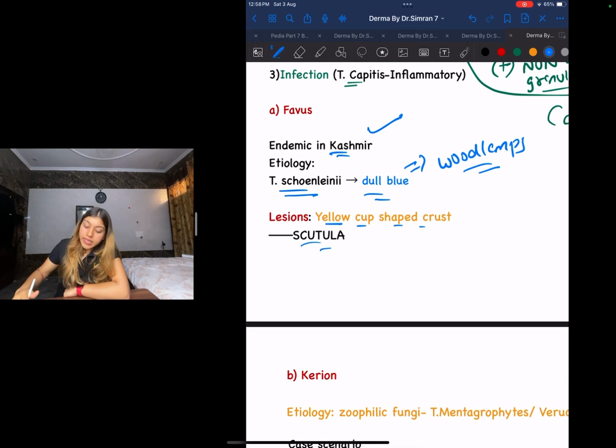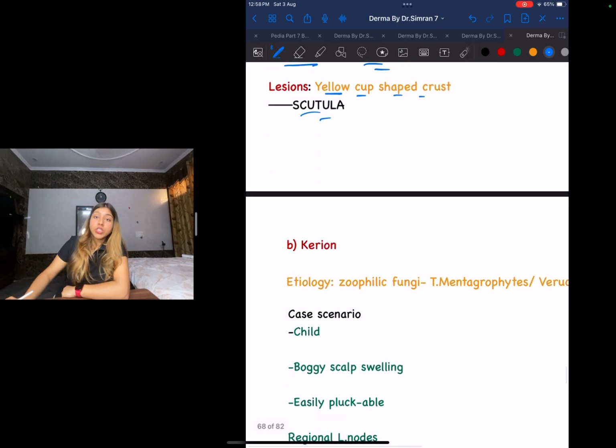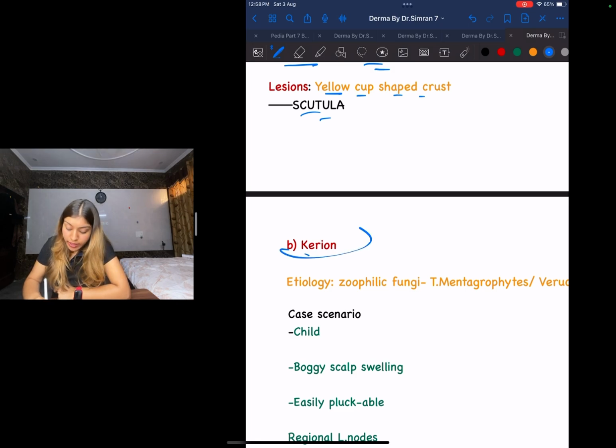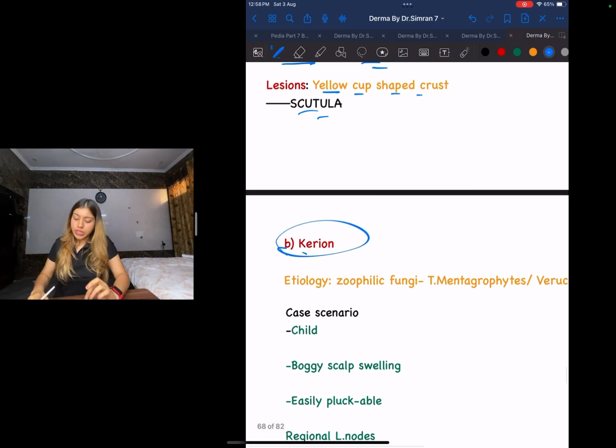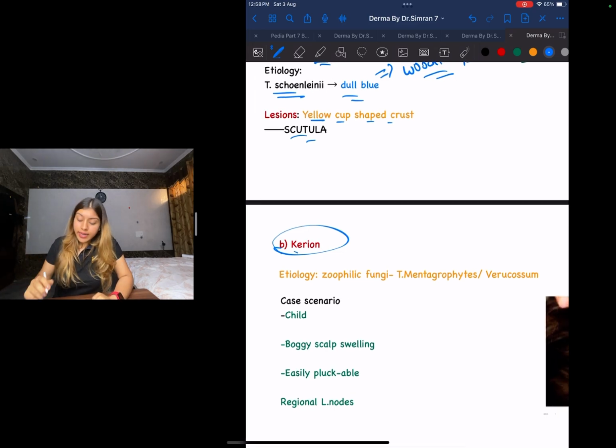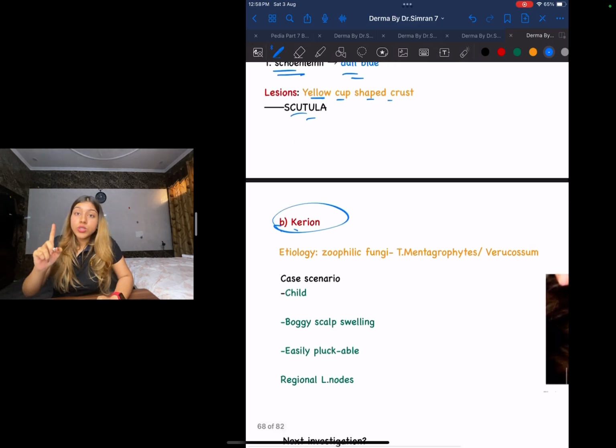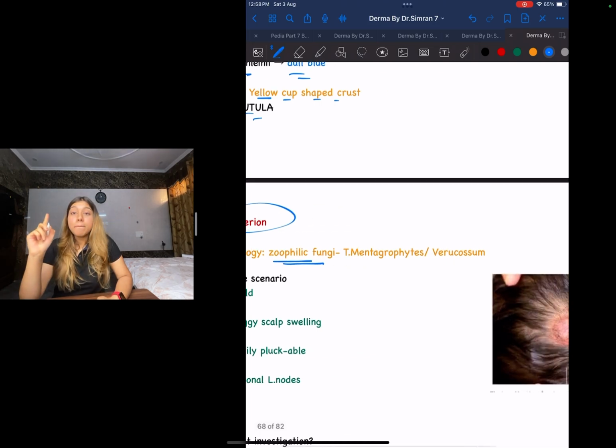Now let us look at the second type of tinea infection, the inflammatory type. That is going to be a kerion. Kerion, guys, is going to be this boggy red lesion. Let us look at the etiology first. It is caused by zoophilic fungi, that is Trichophyton mentagrophytes or verrucosum. Trichophyton mentagrophytes or verrucosum will cause this kerion.